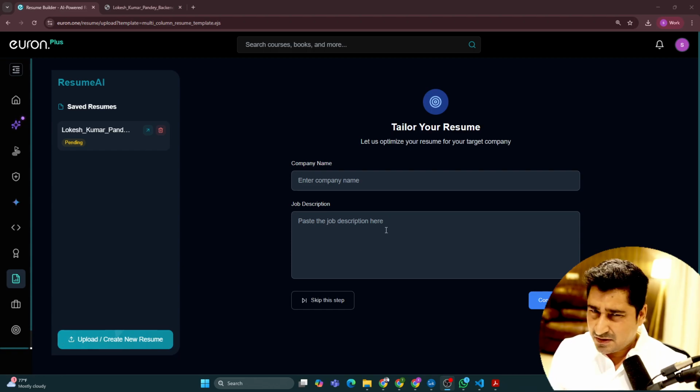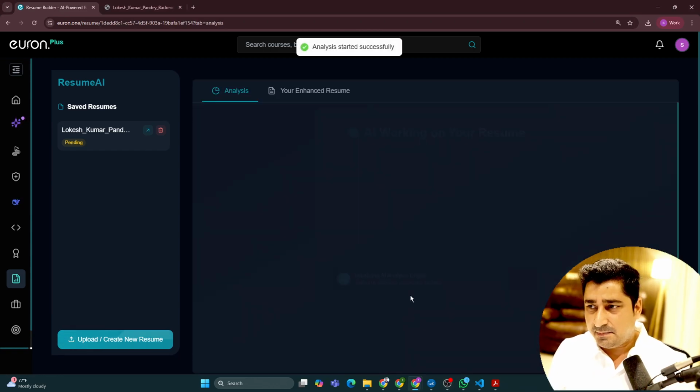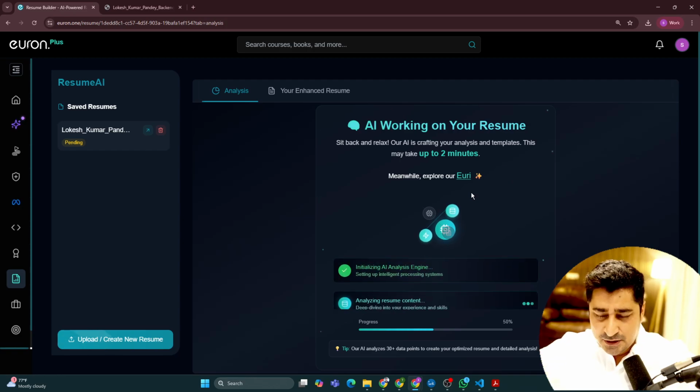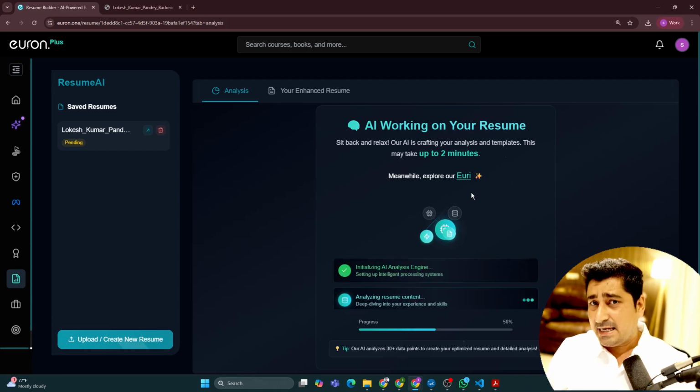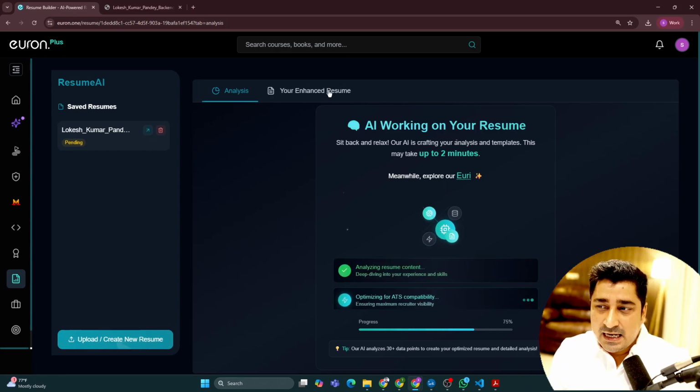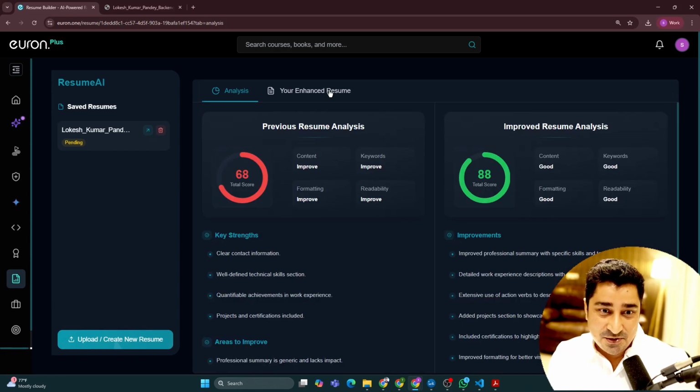So whatever job description you are going to apply for. If you're just trying to revamp your resume, it's completely fine. You can skip this particular step. So for now, I'm going to skip this step, and then this system will start working for you. This system is going to take approximately 2 minutes to analyze your resume, and then approximately 2 minutes to enhance your resume. And not just that, it is going to even give you your cover letter.